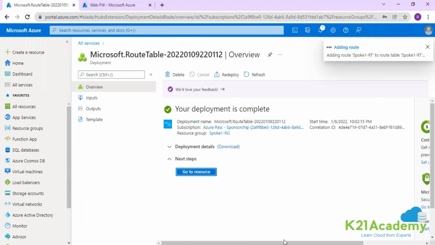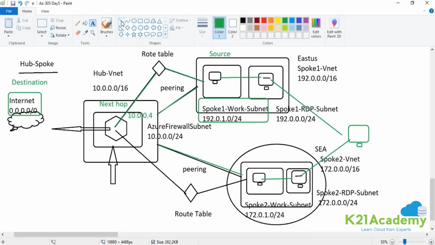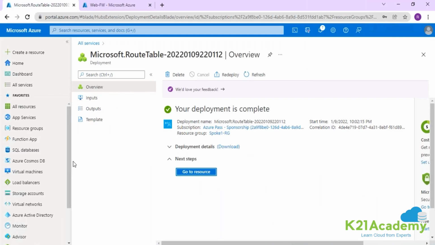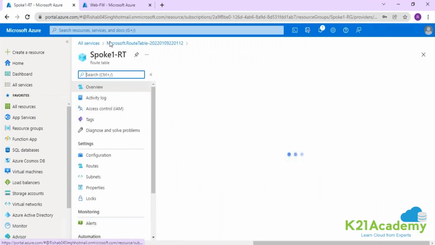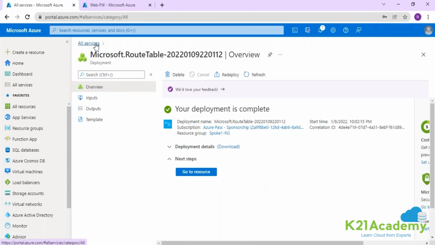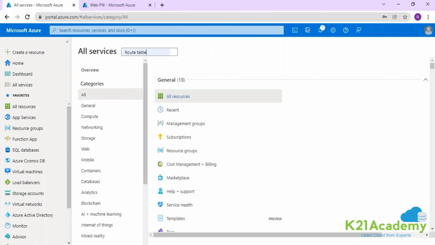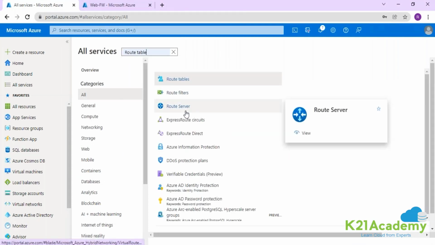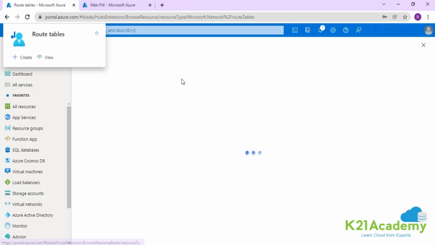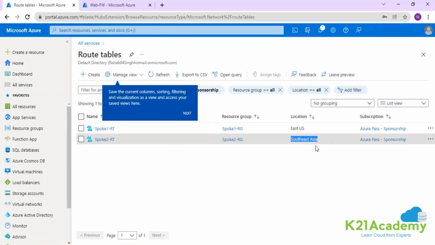And in the same manner, we need to associate the subnet in Southeast Asia for your spoke 2, and then you need to create a route that traffic should hit the firewall, and then the traffic should be going to the internet. So going back to my route table. Which route table, guys? This is your spoke 2 route table, which is in Southeast Asia.